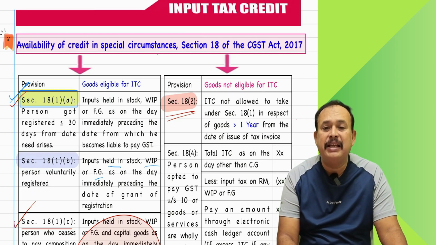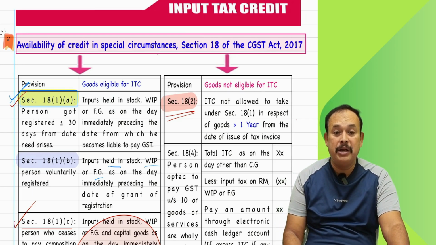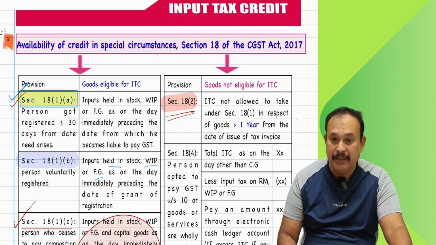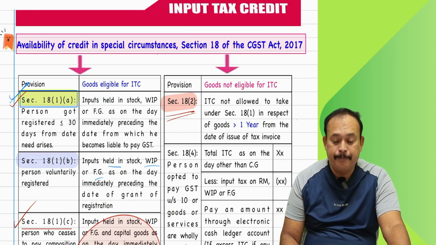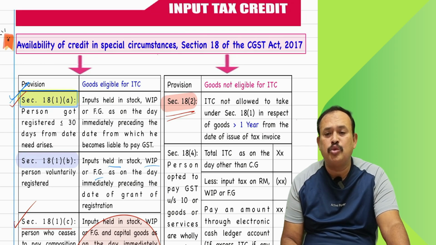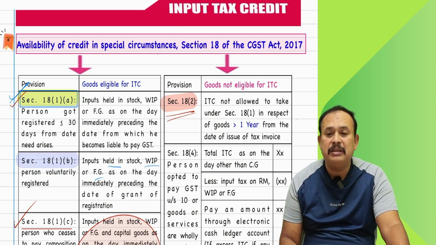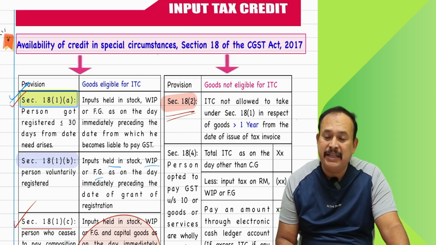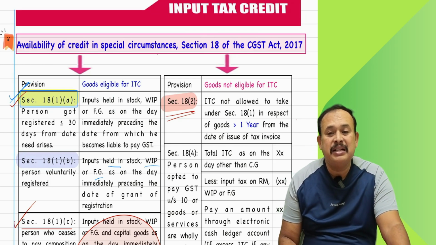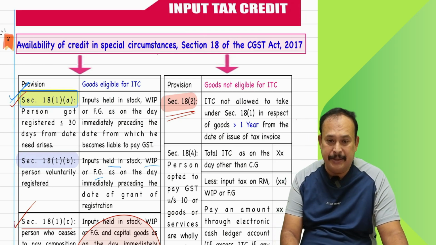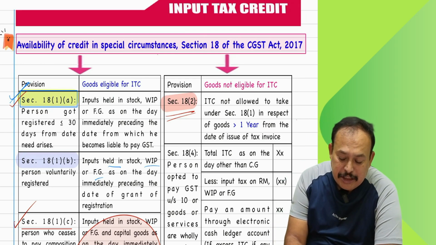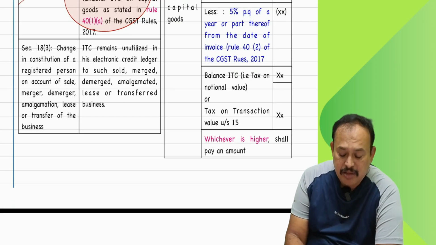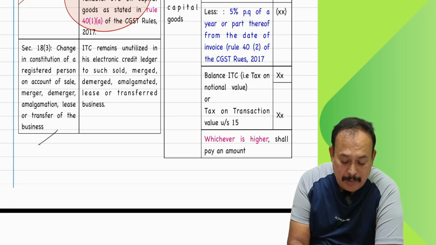In the earlier session, we discussed elaborately the concept of section 18.1a, 18.1b, 18.1c and 18.1d. We understood, along with 18.2. Section 18.2 talks about the time limit to avail the input tax credit: the invoice on which you are going to claim input tax credit should not be older than 1 year from the date of invoice till the date of availing the input tax credit. Now I am bringing to notice section 18, subsection 3. What does 18.3 talk about?